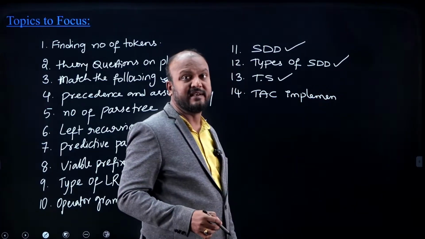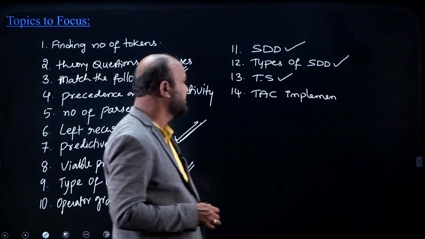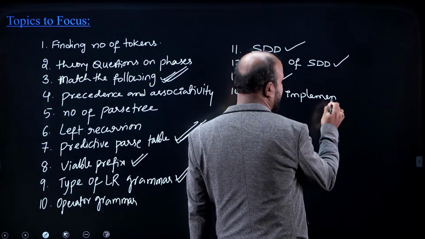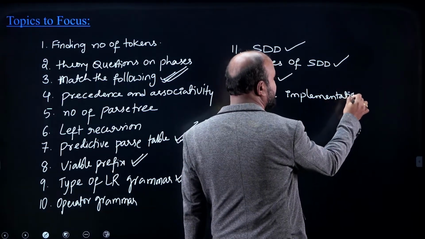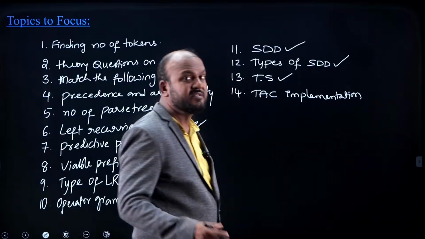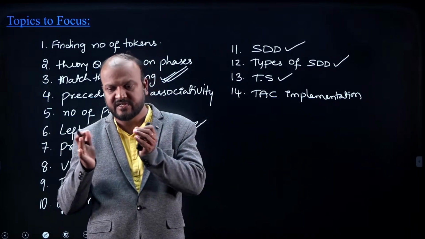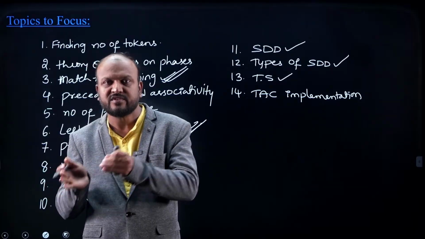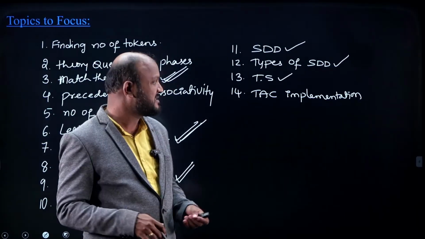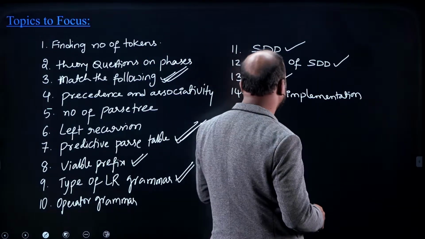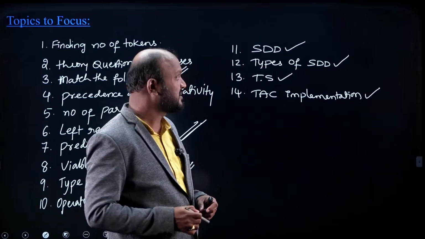Quadruples, triples, and indirect triples. Recently in GATE 2024, one question was asked on three address code implementation, quadruple or triples implementation. A similar kind of question you can expect in the upcoming GATE examination, because what I observed personally is whenever a different type of question came in the GATE examination, the similar type of question appeared in the next ISRO papers. So because recently questions were asked on TAC implementation, triples representation, and types of SDD, these are the most expected.